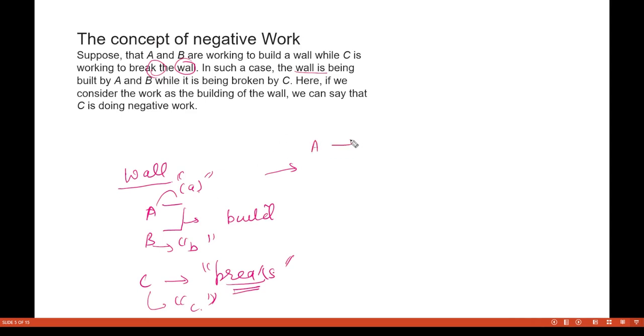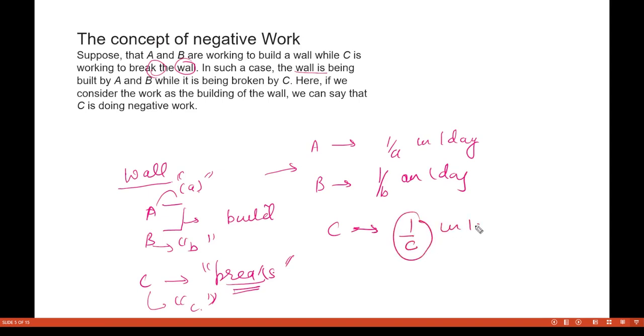So this A is doing 1 by A of the work in one day. Okay, this B is doing 1 by B of the work in one day. Okay, and this C is doing 1 by C of the work in one day, but it is destroying, it is doing negative work. So how much work is done in one day? 1 by A plus 1 by B minus 1 by C. Okay, so we'll get C.